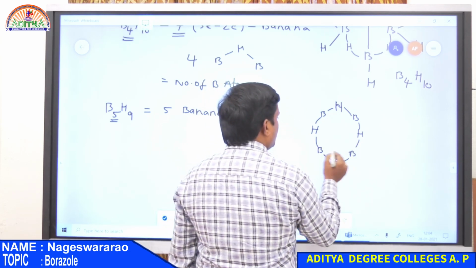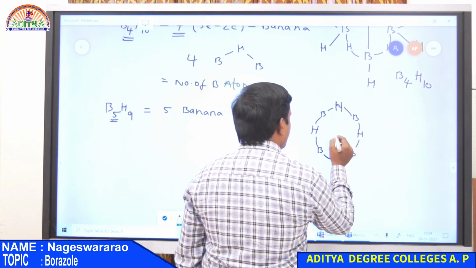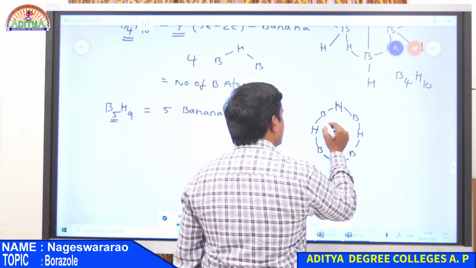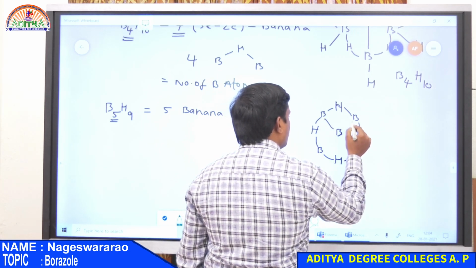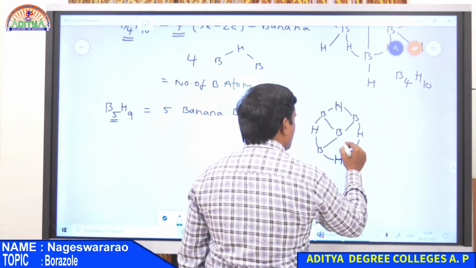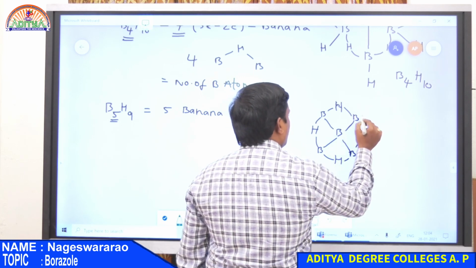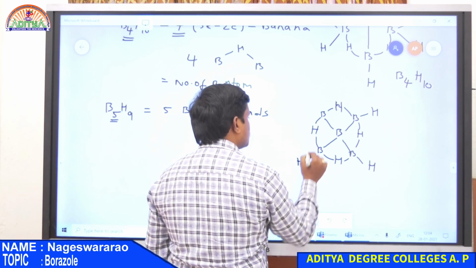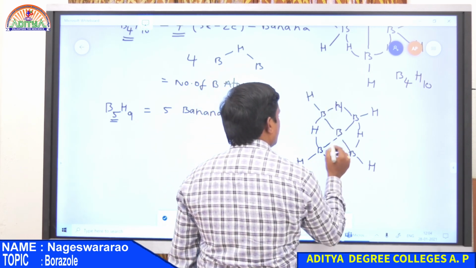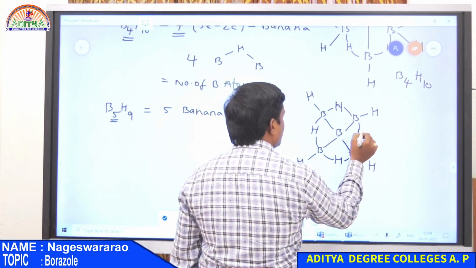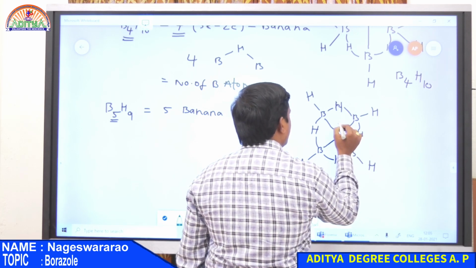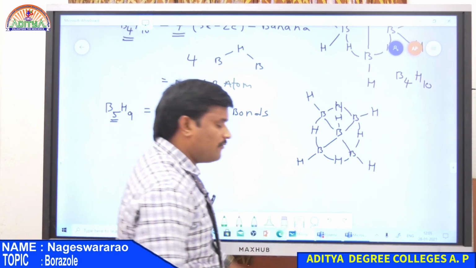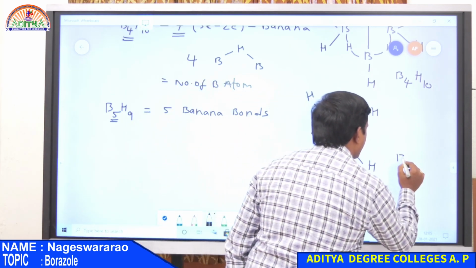Now 1, 2, 3, 4 boron atoms, and then the fifth one. This is the 5th boron atom, and there exists a bond between boron and boron. Now, one hydrogen bonding with boron, and again hydrogen, and again hydrogen, and 1, 2, 3, 4, 5, 6, 7, 8. So only 8 hydrogens. So now the 9th one is here. This is the structure of pentaborane, B5H9.